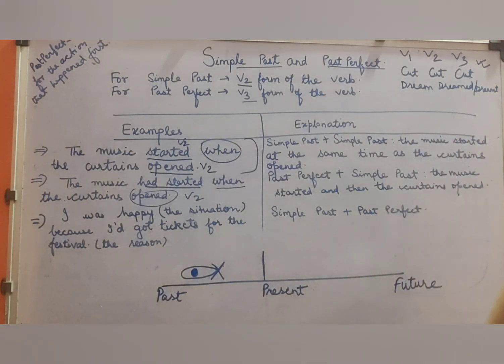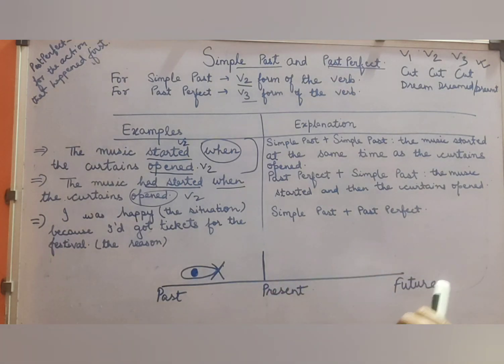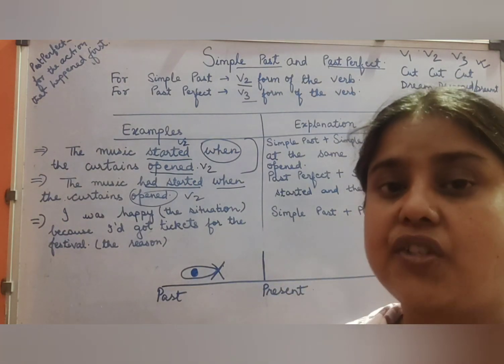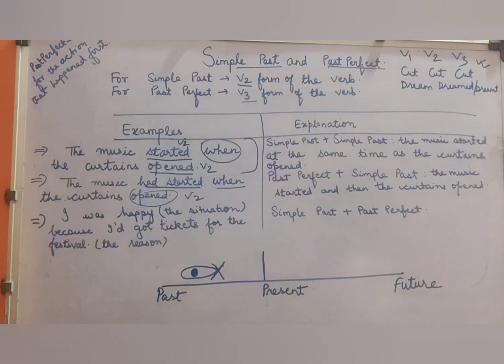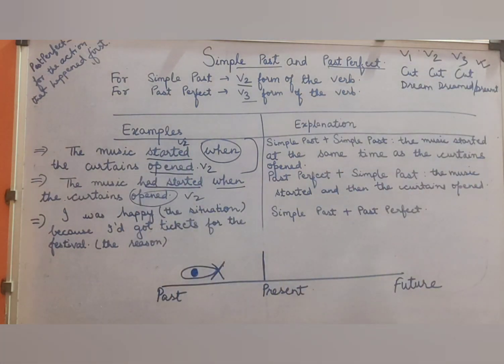But what about if the two activities in the past are taking place? Then where to use simple past and past perfect? Always there is a confusion. So as we have already discussed the first example, we found that the music started when the curtains opened.